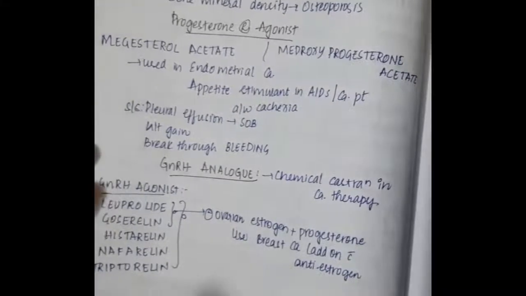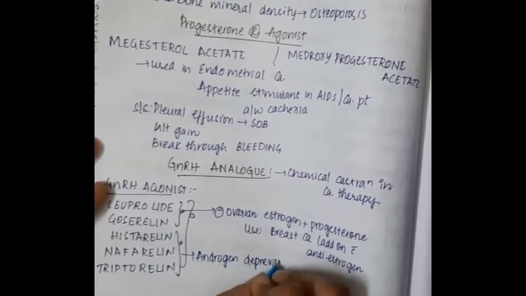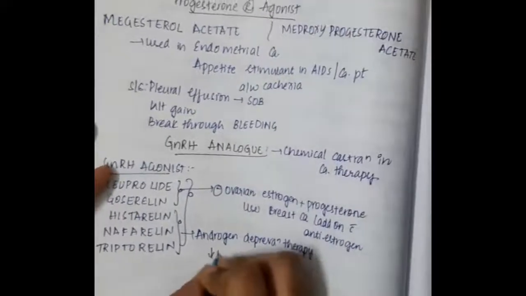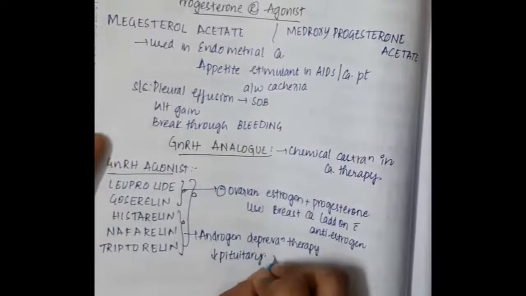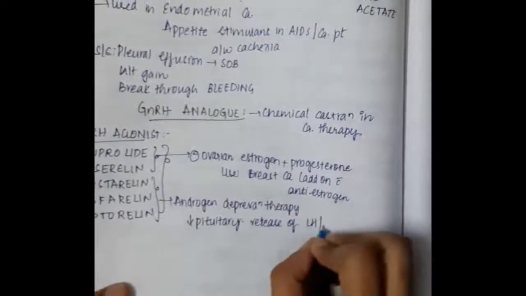These drugs, leuprolide, goserelin, histrelin, nafarelin and triptorelin, are used in androgen deprivation therapy.